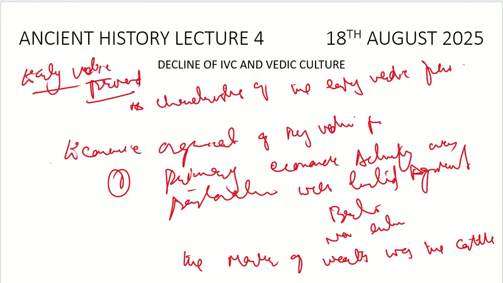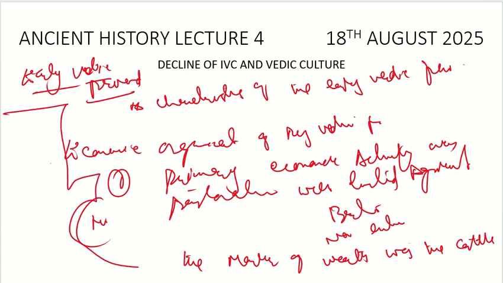There was no external trade. So definitely when there was no external trade, no currency, limited agriculture, people were pastorals, it was a period of regression from the earlier IVC. Was there occupational diversity? 100% there was occupational diversity.